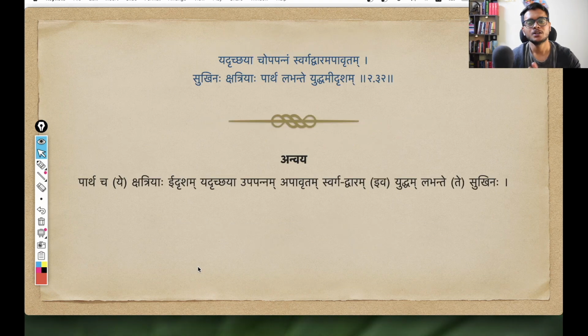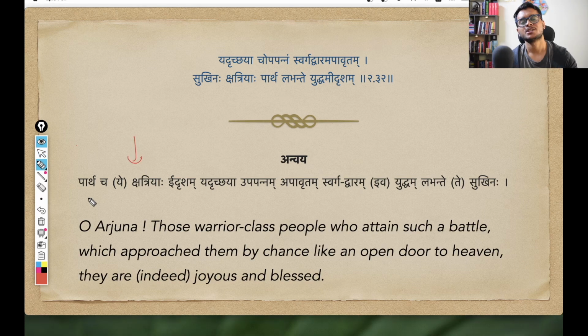And now if we go and see the Anvaya, we are starting with this Partha Cha. We have this Partha again, Sambodhana Vibhakti. Partha means, O Arjuna. He is addressing Arjuna, so O Arjuna. Partha is just another name of Arjuna. And this Cha, we have already seen this since it is a continuation dialogue.